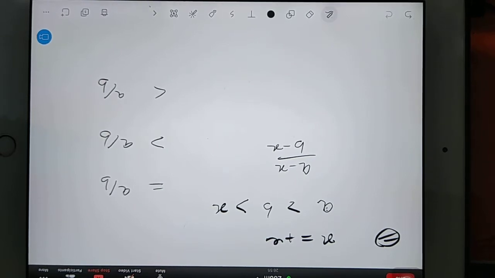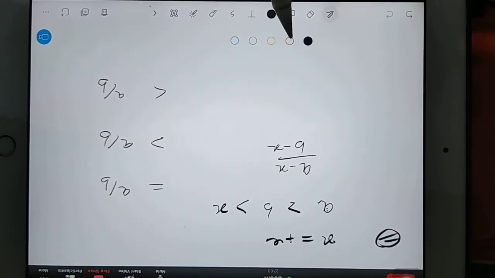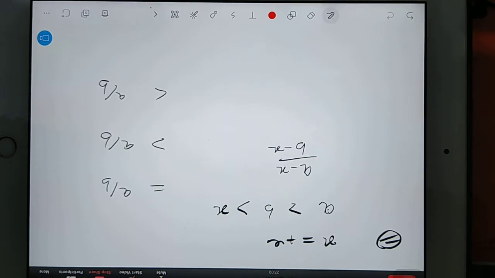Consider some numbers and solve this numerical. Tick the option. Tick on the screen fast.